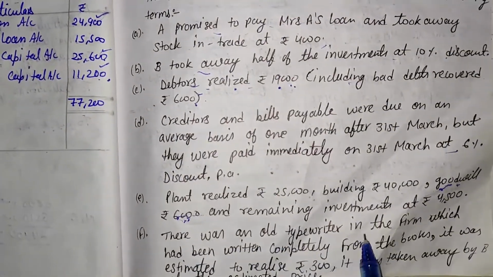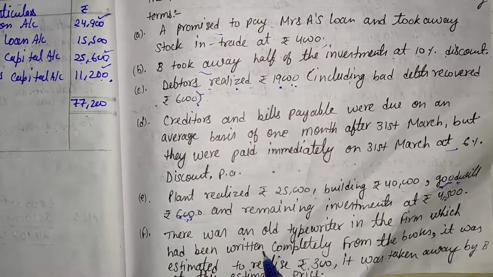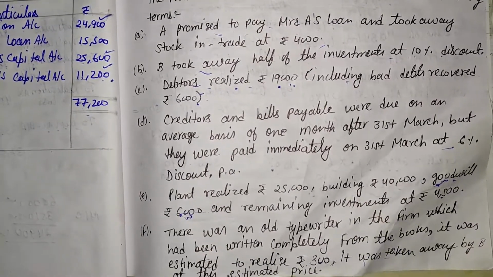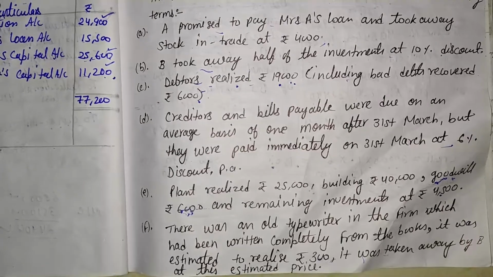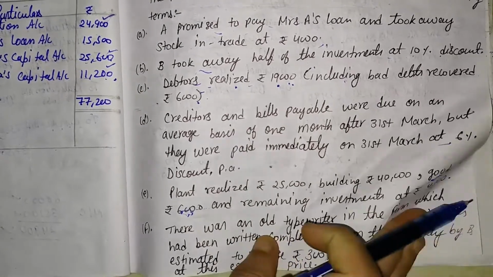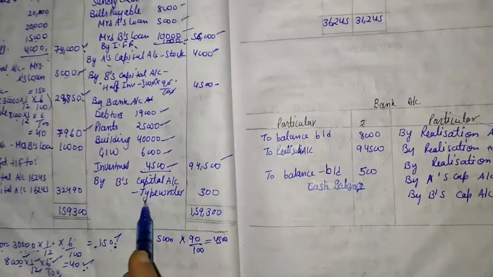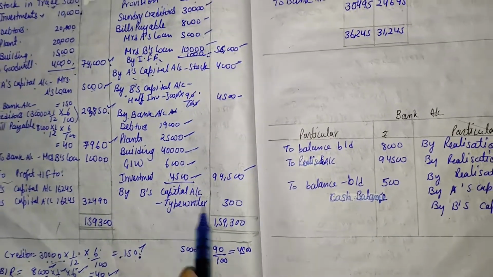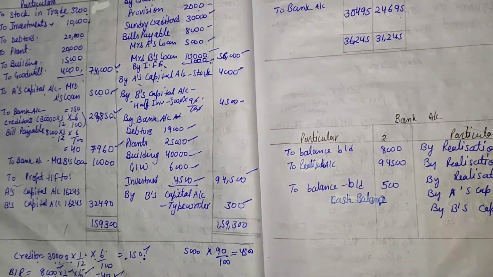There was an old typewriter which the firm had written off completely from the books. It was estimated to realize 300 and it was taken over by B. So by B's capital account, B has taken one more asset, that is rupees 300.